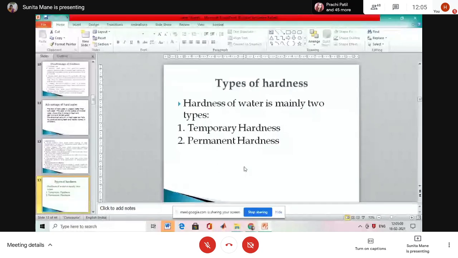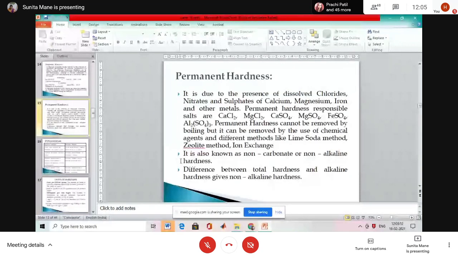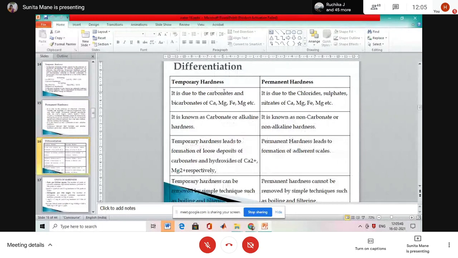And permanent hardness is caused due to the chloride, nitrate, sulfate of calcium and magnesium. Put this in your mind. Temporary hardness is caused due to the bicarbonates of calcium and magnesium, and permanent hardness is caused due to the chlorides and sulfates of magnesium and iron and other heavy metals. Okay, then what did we study next? Differentiation, temporary hardness and permanent hardness.